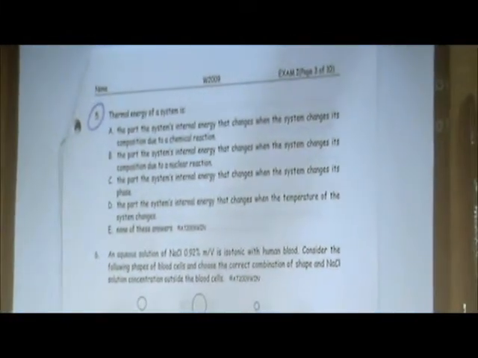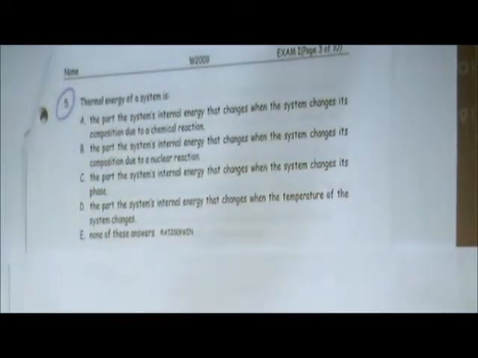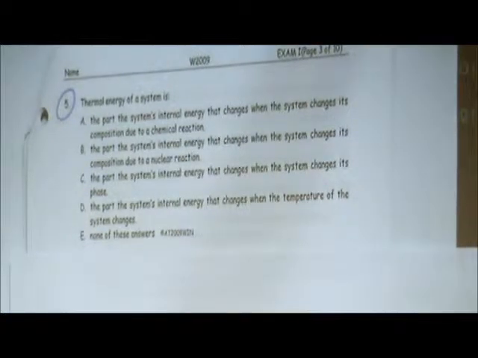Okay, let's see the other problem on here. That's kind of definitions. Thermal energy of a system. What is thermal energy? What is nuclear energy? Chemical energy, all kinds of different types of energy, right?